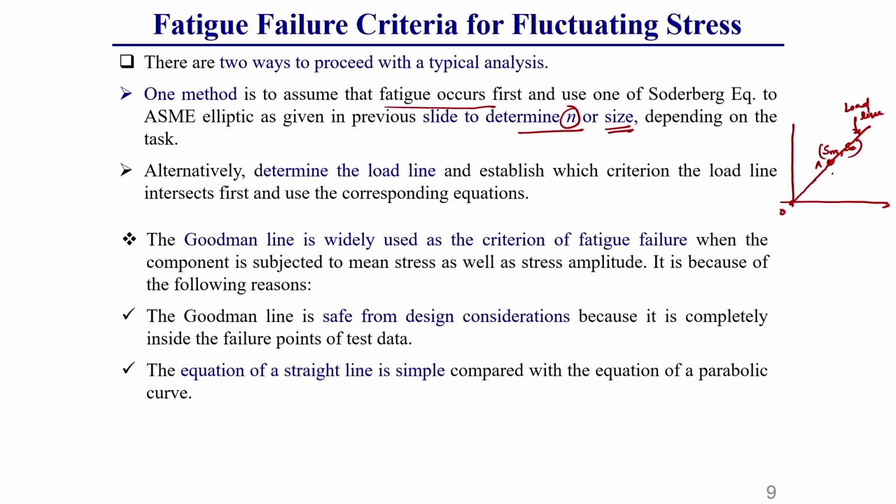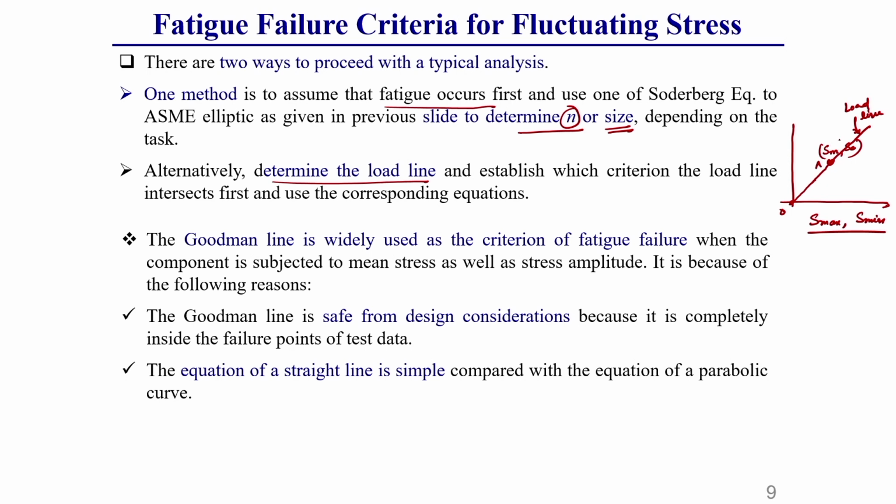This load line generally cuts different failure criteria lines. If we draw this line, it will cut all five lines. So, in this other method, whichever line it cuts first with this load line, that failure criteria we need to use, and determine the rest of the things, based on which you can find the maximum stress and minimum stress value.